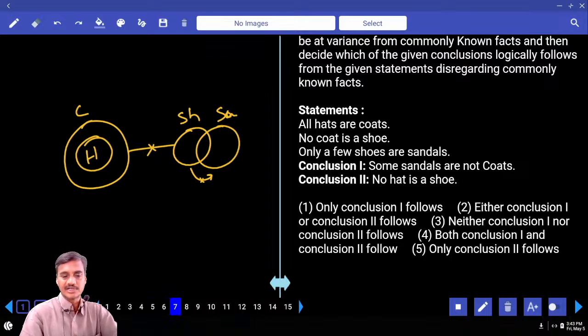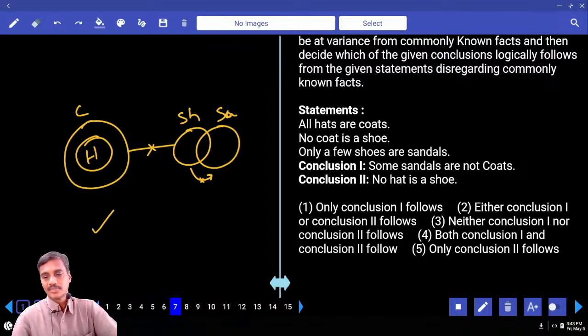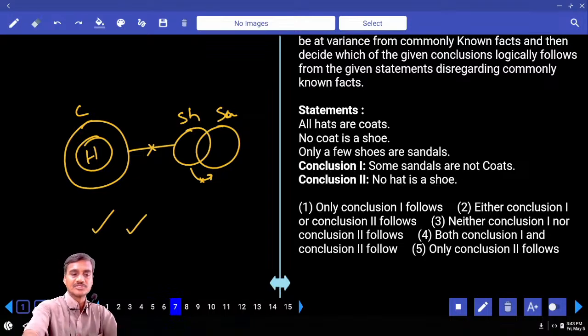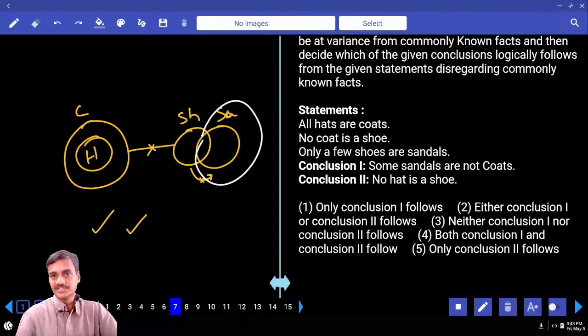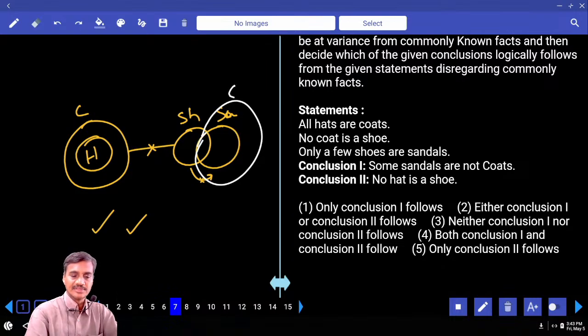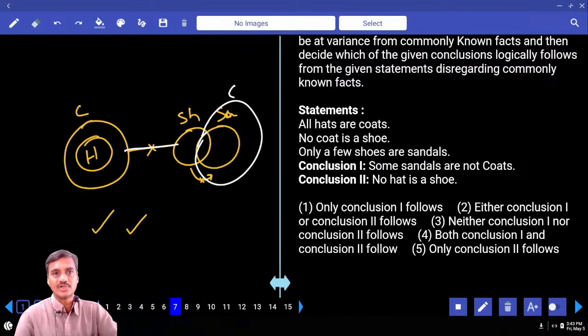Some sandals are not coat, definitely true. And no hat is a shoe, that is also true. To make this one false, I need to write down all sandals are coat. Is it possible to write like this? No. If you write coat like this, then the statement no coat is a shoe will become false. Statement invalid, that can be true forever.